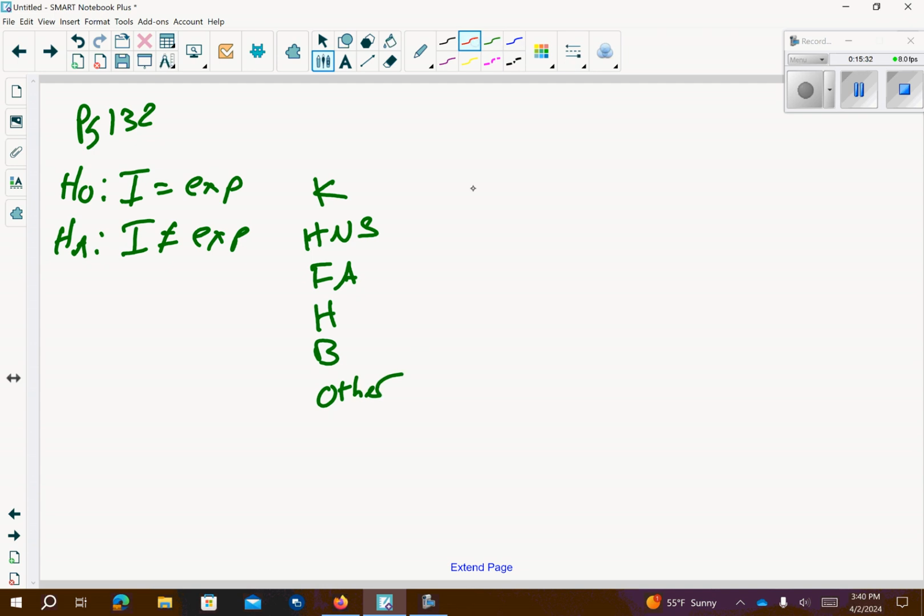They had shown the percent of injuries. This was 28%, this was 24%, this was 20%, this was 15%, 12% here, and other was 11%. Remember, they told us that we did a random sample of 220.